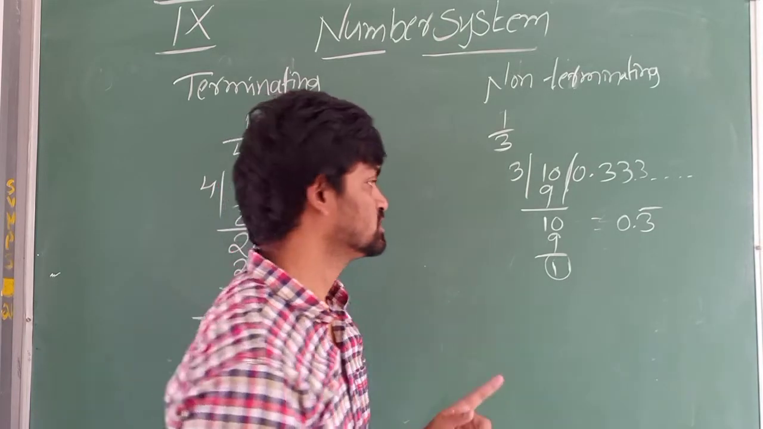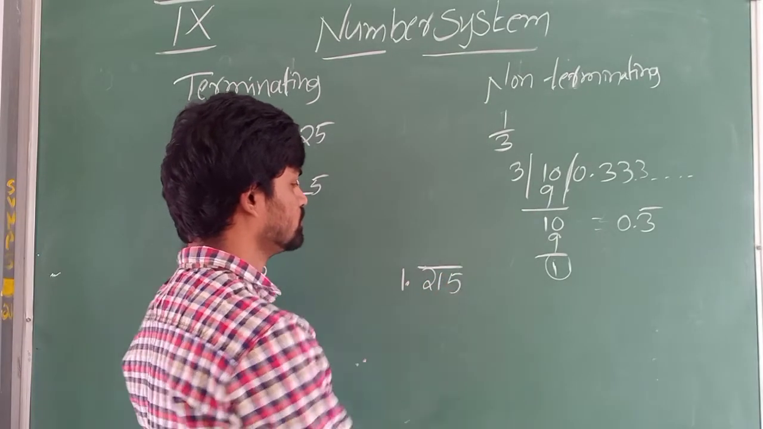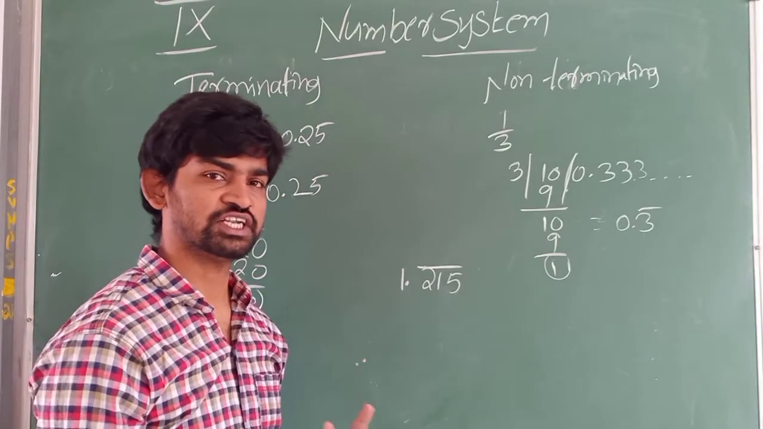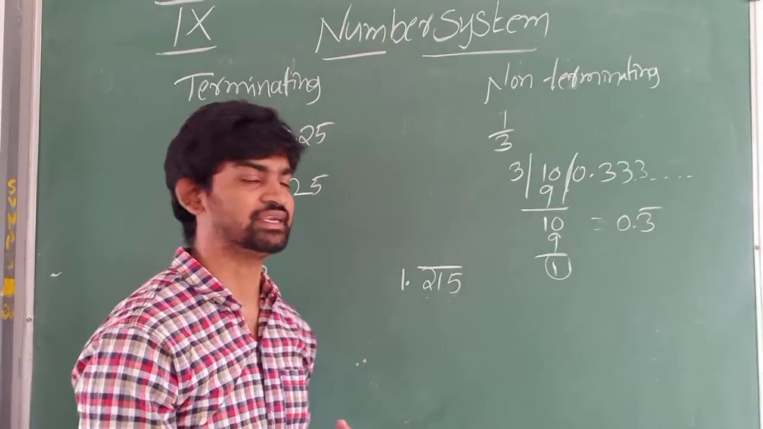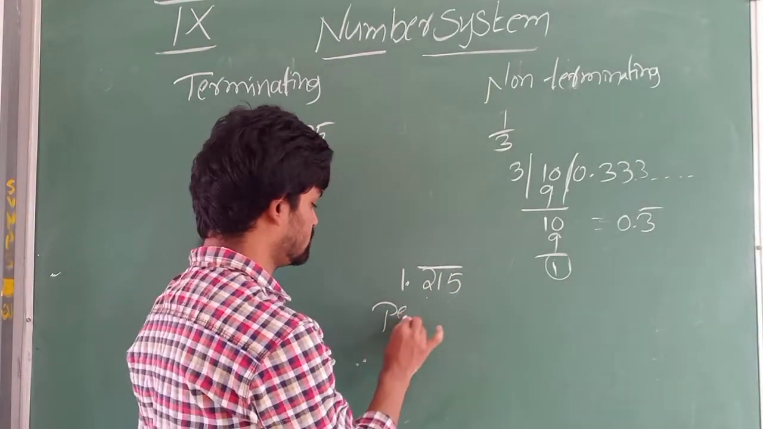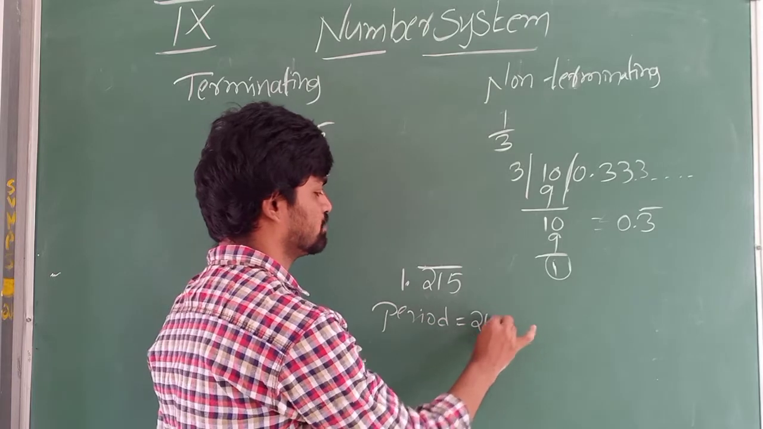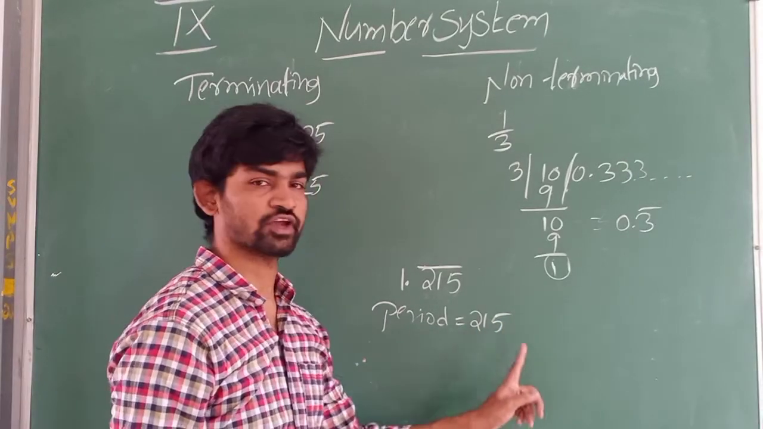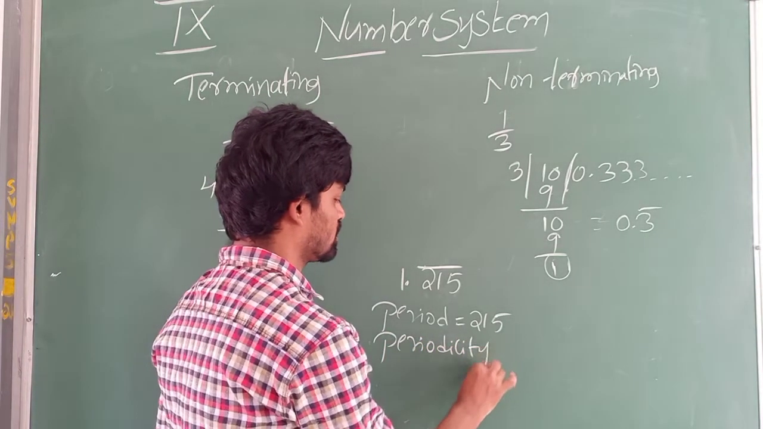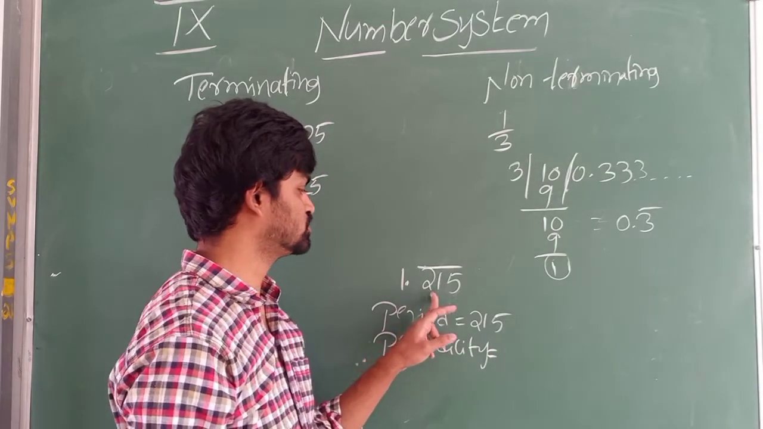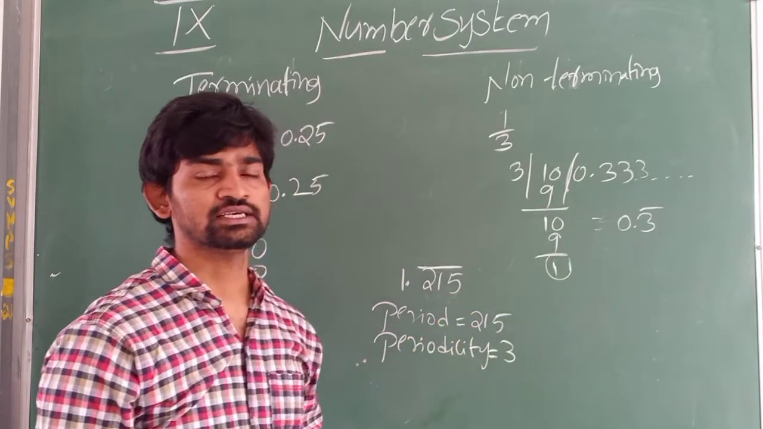See, 2 important terms are there: period and periodicity. What is period? Period is the numbers under the bar, the numbers which are repeating. What is repeating here? 2, 1, 5. These are the numbers which are repeating. So the period is 2, 1, 5. Next, periodicity. Periodicity is 1, 2, 3. 3 numbers are repeating, so the periodicity is 3. This is very important: period and periodicity.